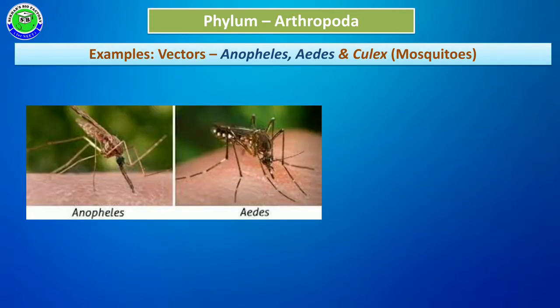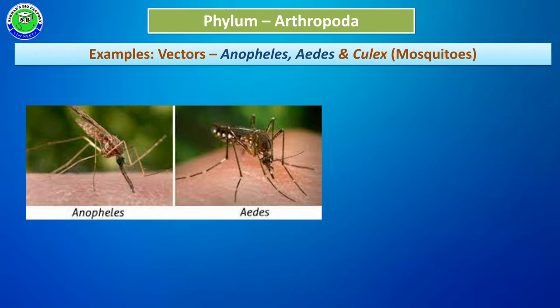The second category is vectors. The name vector indicates the transmission of diseases from one person to another, especially by some arthropod members like Anopheles. Anopheles transmits Plasmodium vivax from one person to another.